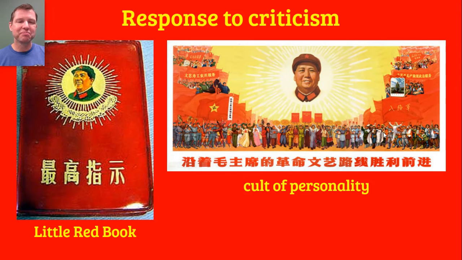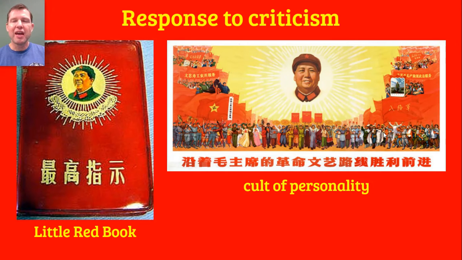And it was better known simply as the Little Red Book, because hundreds of millions of copies, there were 600 million people in China at the time, hundreds of millions of copies of this book were published with this sort of red plastic cover featuring Mao Zedong. So although it was officially called The Sayings of Chairman Mao, it was better known simply as the Little Red